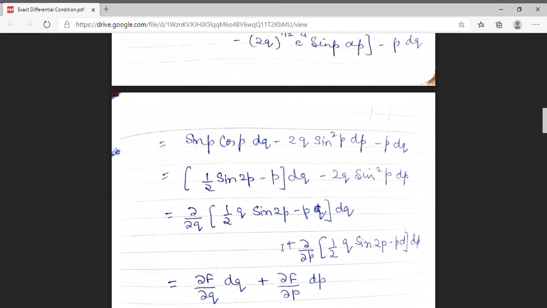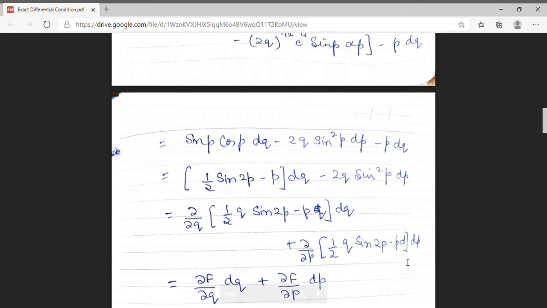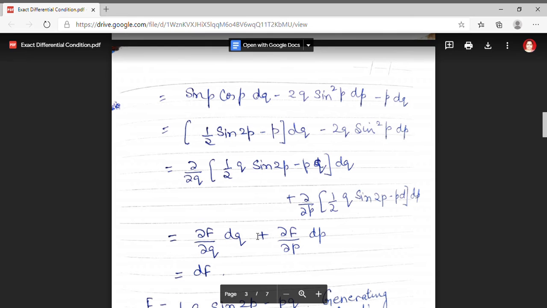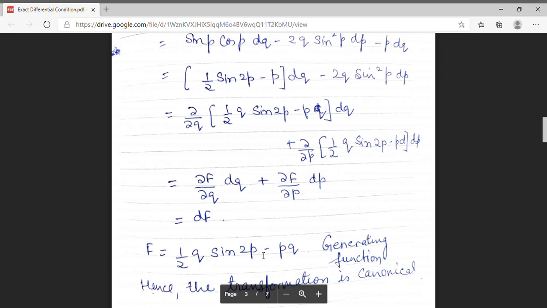I can express my first term as partial derivative with respect to q of half q sin 2p minus pq, the outside factor is dq, plus del by del p of half q sin 2p minus pq, and the outside factor which is the same dp. So I got my function f to be half q sin 2p minus pq.